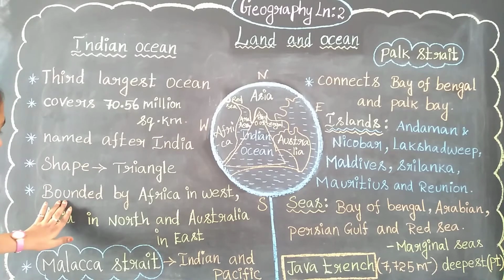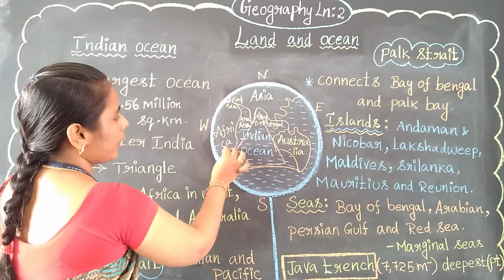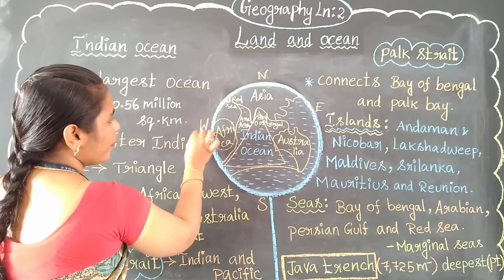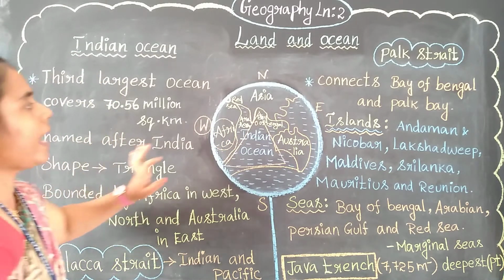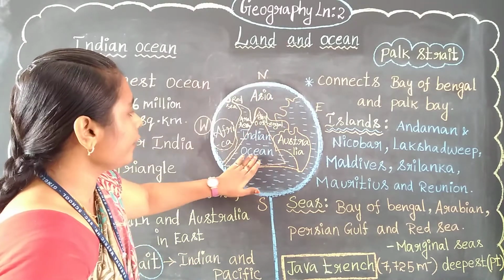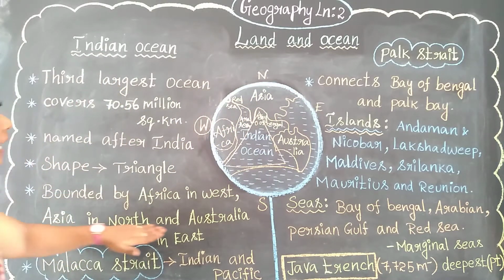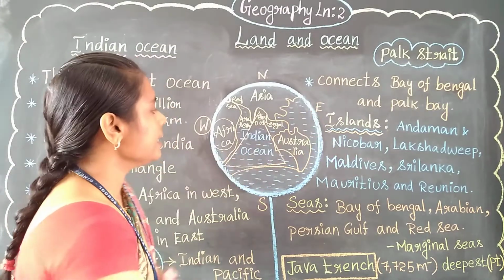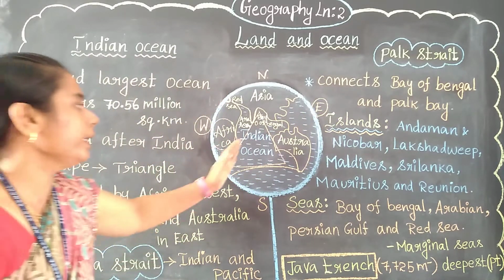It is bounded by Africa in the west. Africa is located on the western side of the Indian Ocean. And Asia is located on the northern side of the Indian Ocean. Then Australia is located on the eastern side of the Indian Ocean.